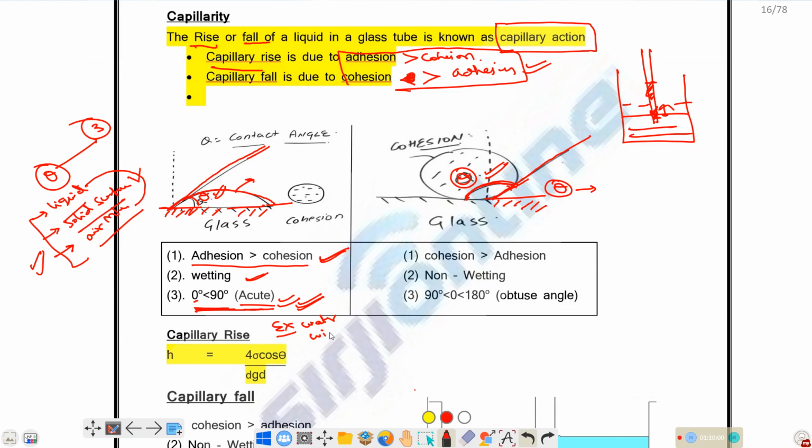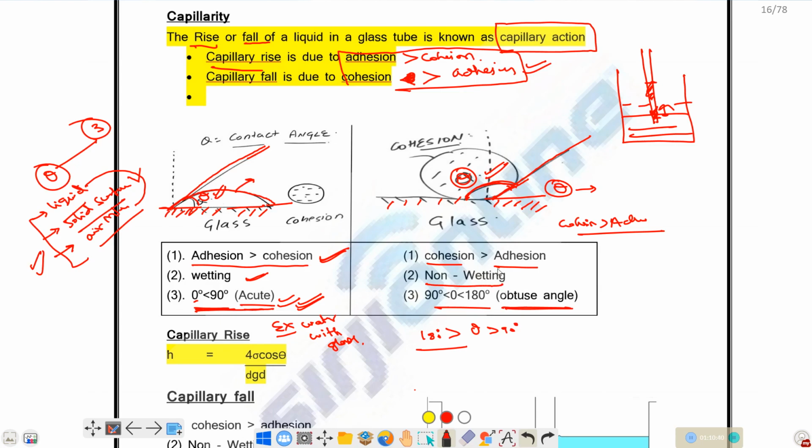The example for this kind of liquid is water with glass. Now for the other case, the cohesive forces are more when compared with adhesion. So the liquid molecules try to get in contact with the liquid molecules only. They do not want to get in contact with the solid surface molecules. So the contact angle will be greater than 90 degrees and less than 180 degrees. That is, an obtuse angle will form. So cohesion is greater than adhesion, and it is non-wetting; it does not wet the surface.